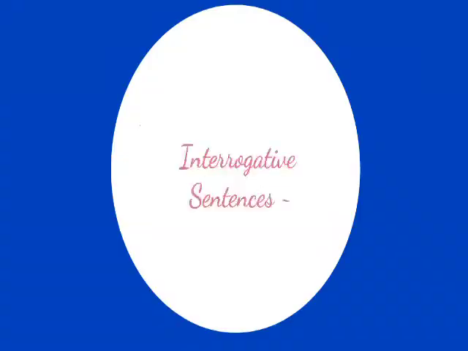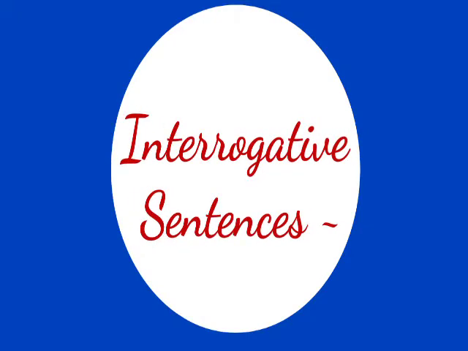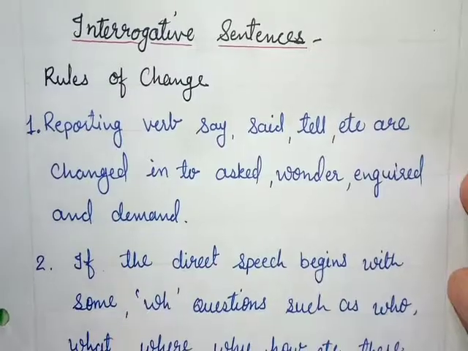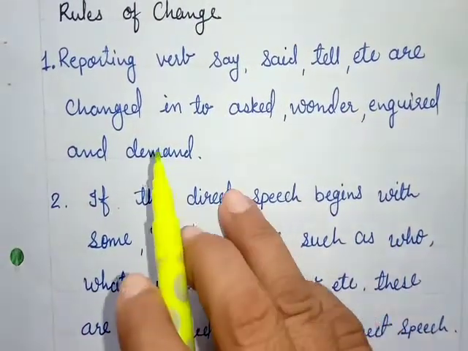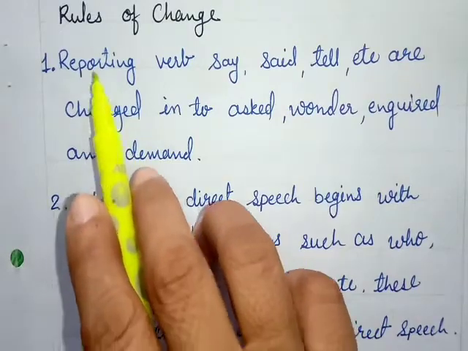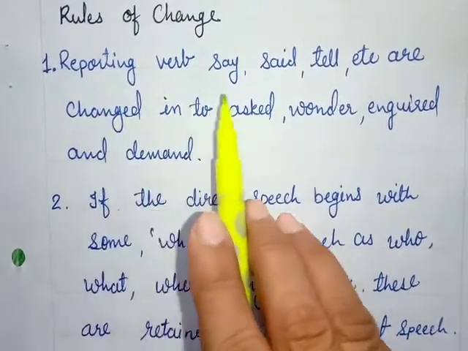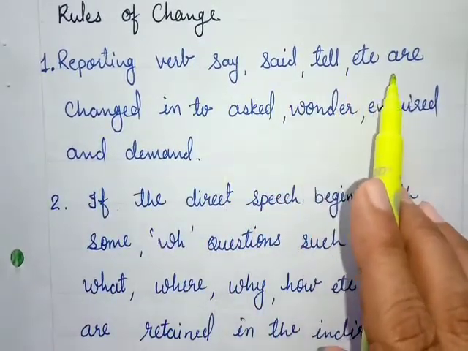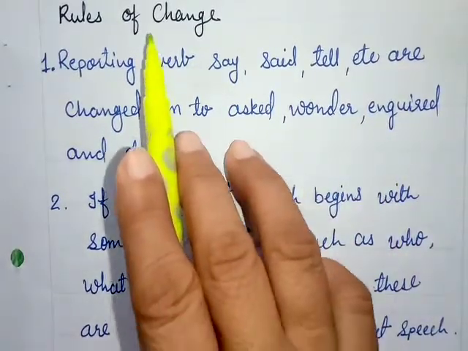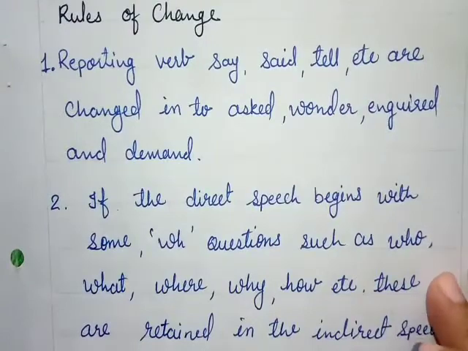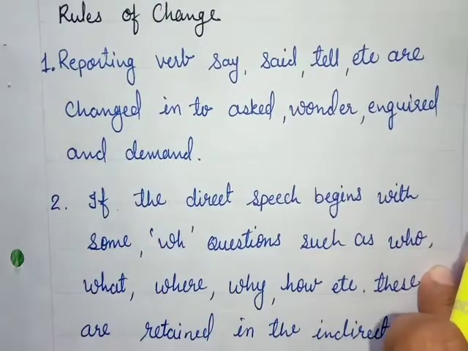Okay. So students, we have learned two types of sentences, imperative and exclamatory sentences. You should know what these imperative and exclamatory sentences are. Let's continue with interrogative sentences. See the rules for changing it. Reporting verbs say, said, tell, etc. are changed into ask, wonder, inquire or demand in an interrogative sentence. When we learn the examples, then you will learn it.